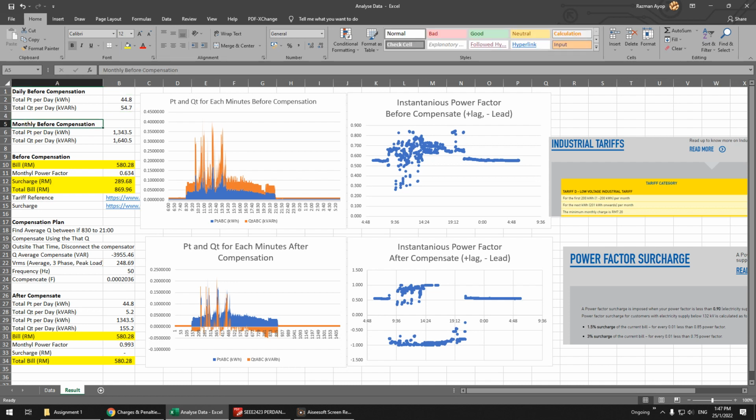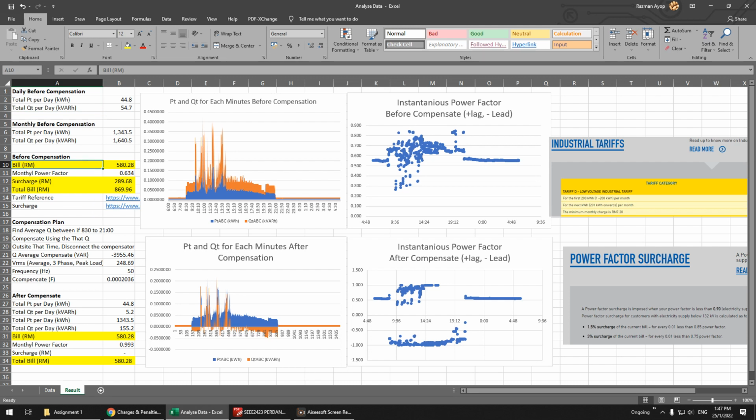And then for monthly, you have to multiply by 30. Remember the TNB bill is 30 days. So you have to multiply by 30. This data is only for one day. So before the compensation, of course, you have to calculate the bill.